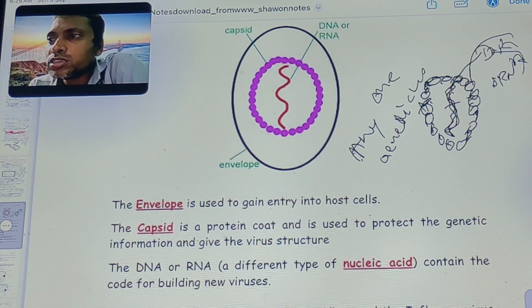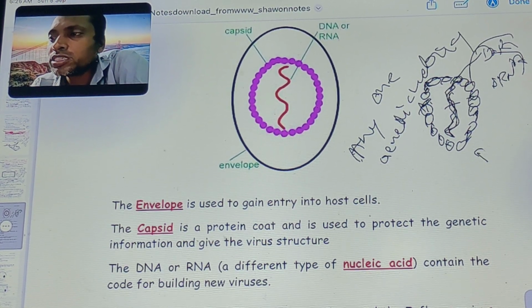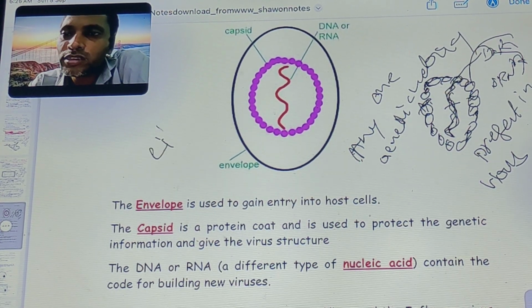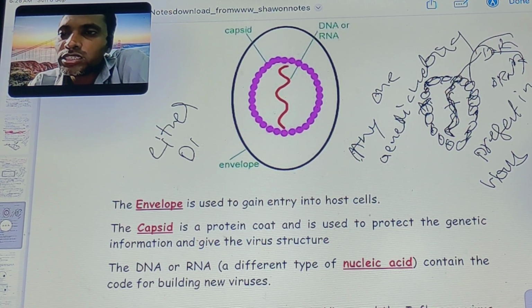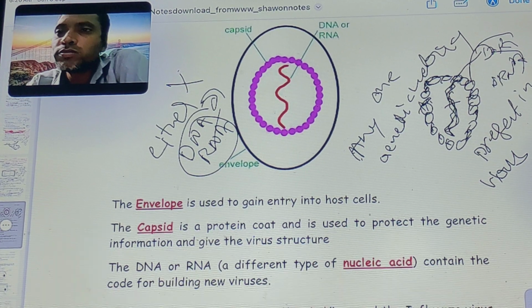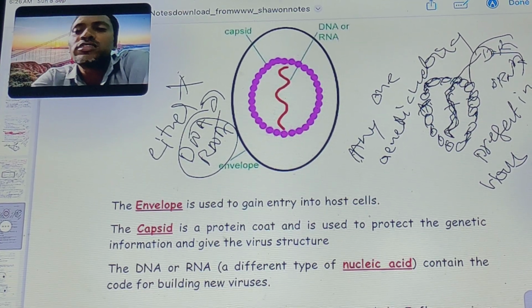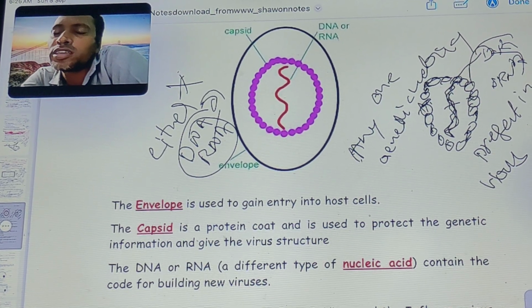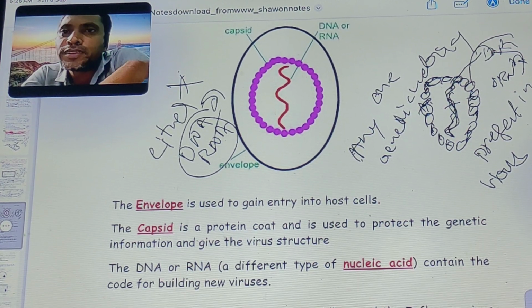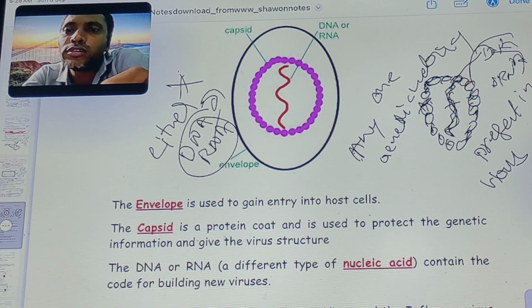The genetic material present in viruses is either DNA or RNA, but not both. Both nucleic acids are not present in viruses. A virus that contains DNA is called a DNA virus. A virus that contains RNA is called an RNA virus.